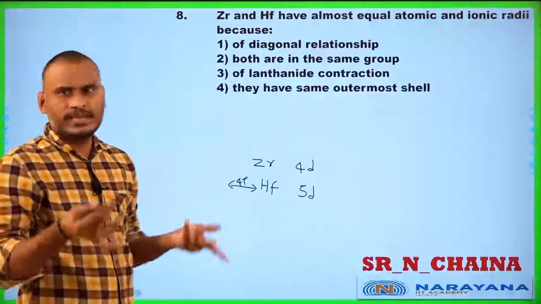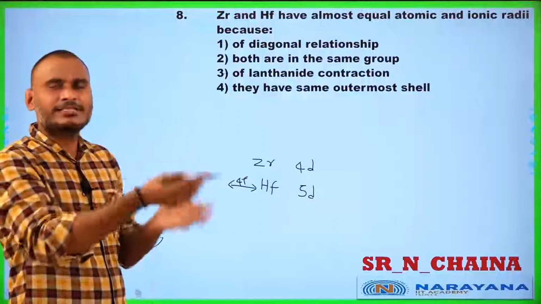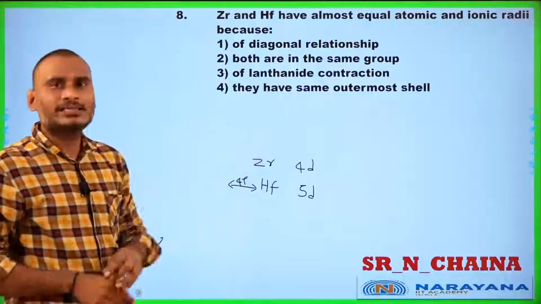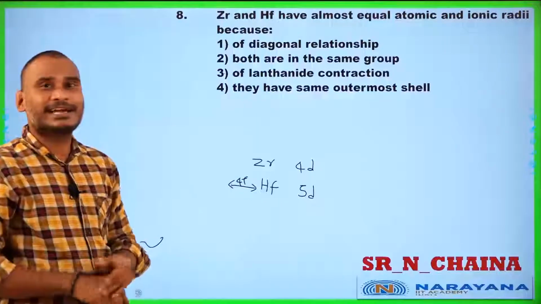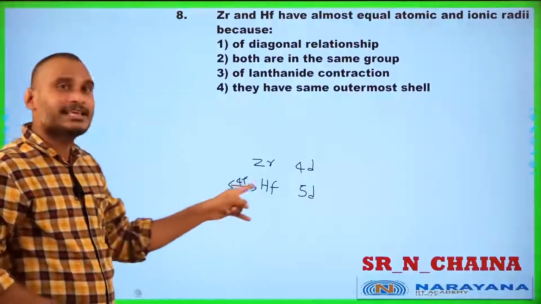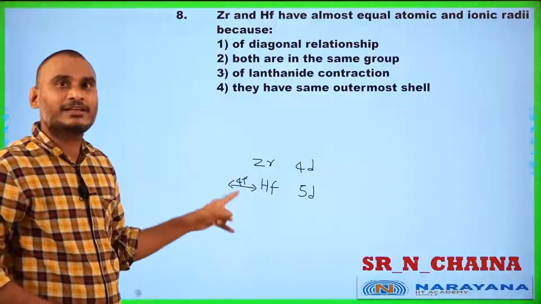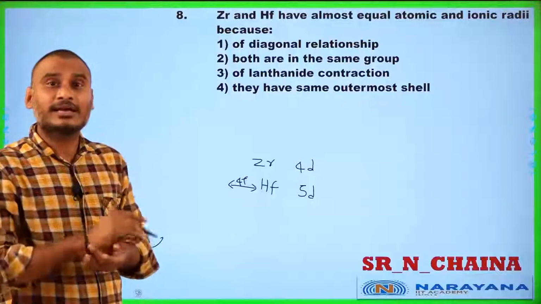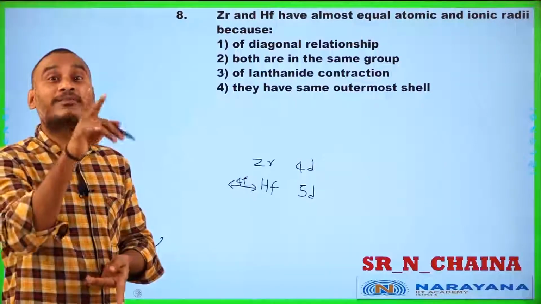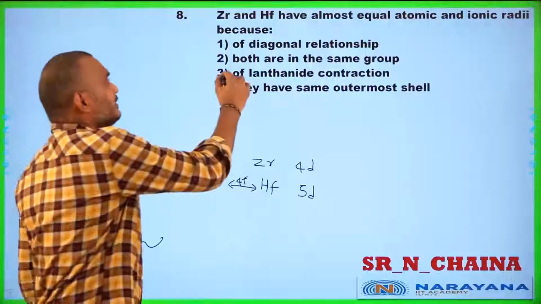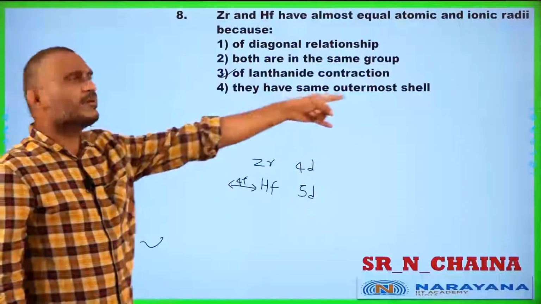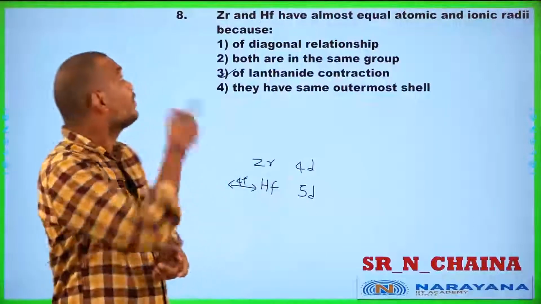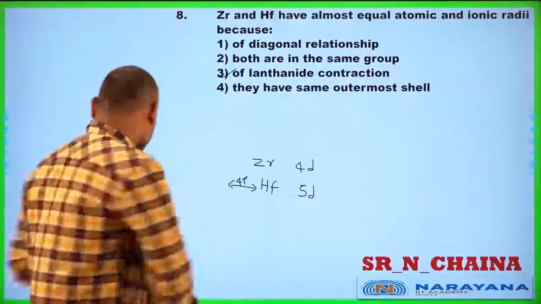Both are in the same group. Top to bottom, atomic radius should increase, but this is not the answer. Then you go for lanthanide contraction. Yes, lanthanide contraction is the reason. Because of lanthanide contraction, nuclear attraction on the outermost orbit increases. Why does lanthanide contraction occur? Because of the poor shielding power of the f orbital. They have the same outermost shell: this is also not the correct answer. Understood, student? Now you go for the next question, question number 9.